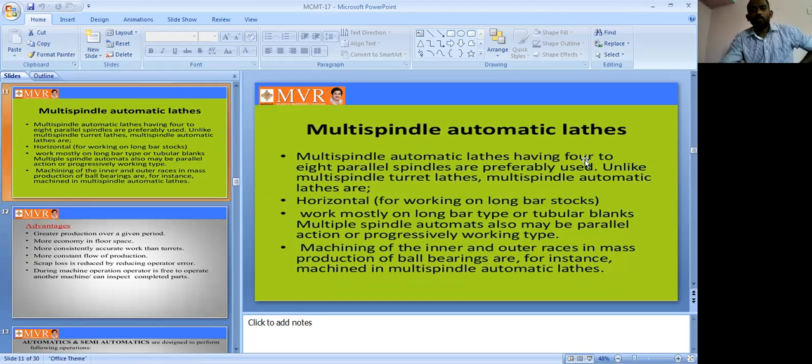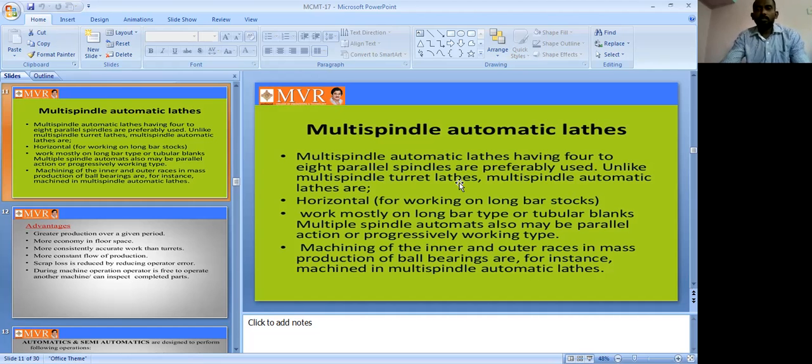So next one is the multi-spindle one. Multi-spindle automatic lathes having 4 to 8 parallel spindles are preferably used. Unlike multi-spindle turret lathes, multi-spindle automatic lathes are different. So see here, in multi-spindle automatic lathes we can use 4 to 8 parallel spindles. This is very important. So it is one of the multi-spindle automatic lathes, where you can use 4 to 8 spindles.